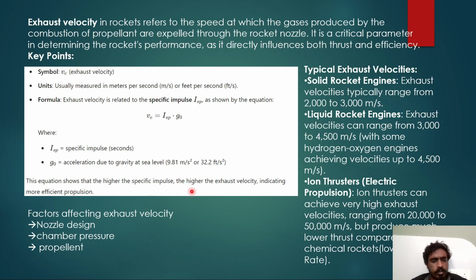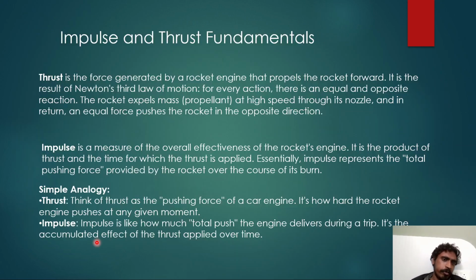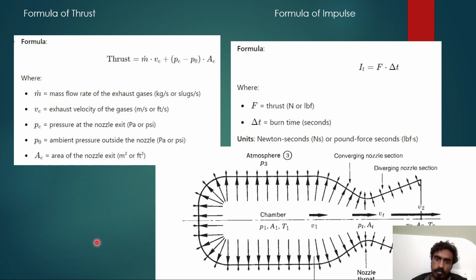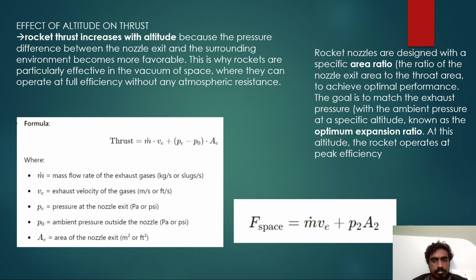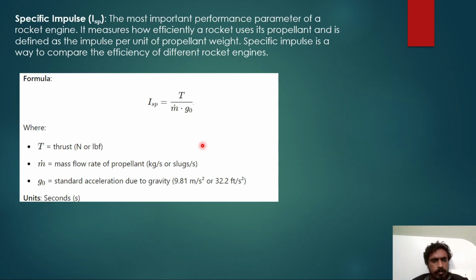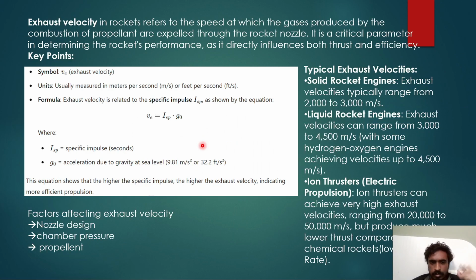Also, the exhaust velocity is affected by nozzle design, chamber pressure, propellant, and many more things we'll discuss in the next videos. I hope the main point of the video, thrust, is clear. You got what thrust is, what impulse is, the formula of thrust, and this rocket diagram. You also got that rocket thrust increases with altitude, and that rocket nozzles are designed so that this term becomes zero, to peak the efficiency. And you also got the formulas: what the specific impulse is, what the exhaust velocity is. You got all this. Goodbye. Thank you.